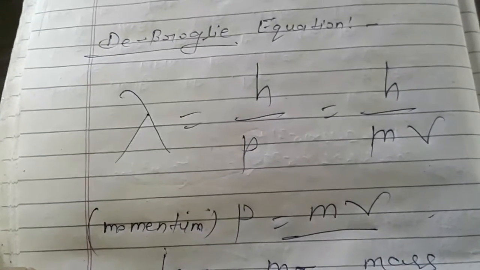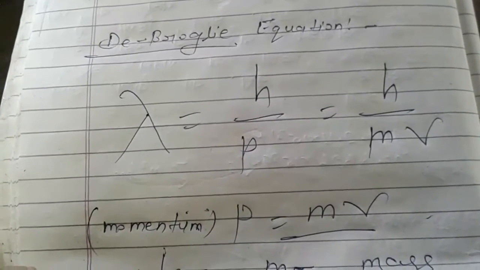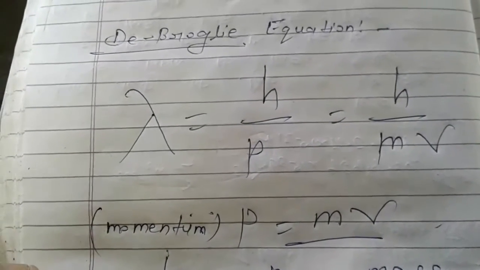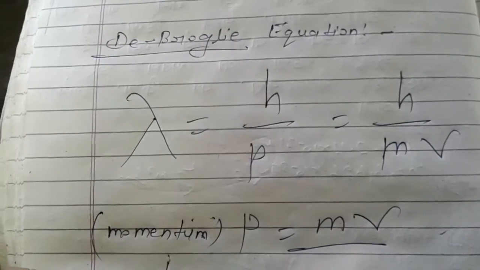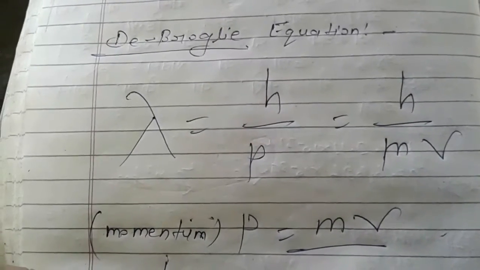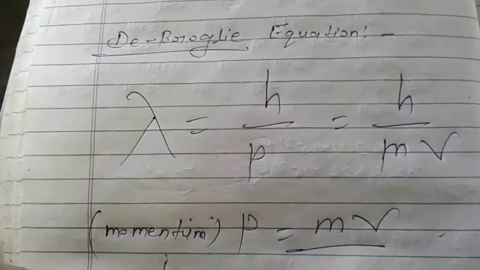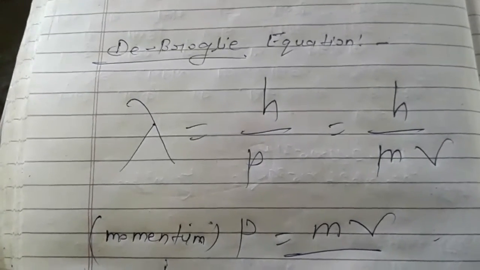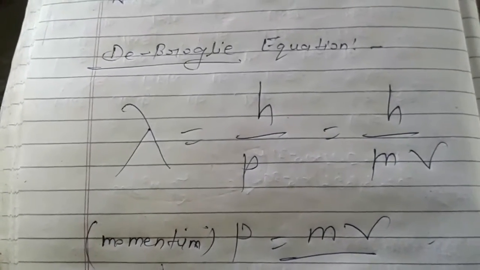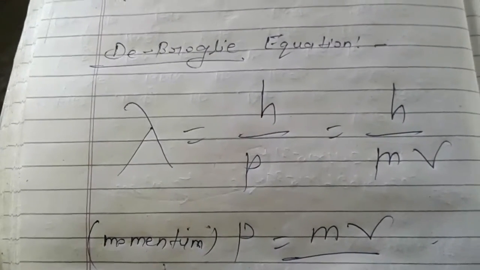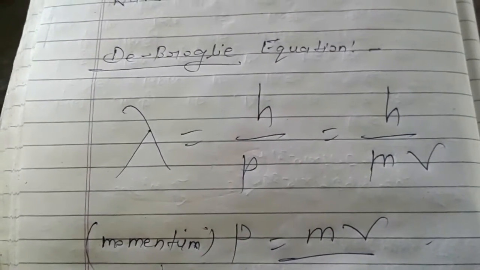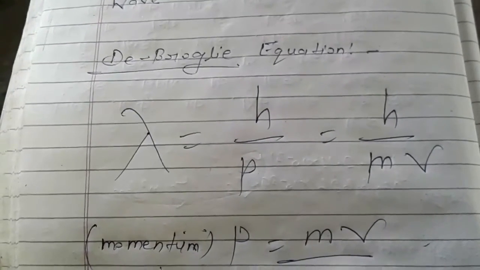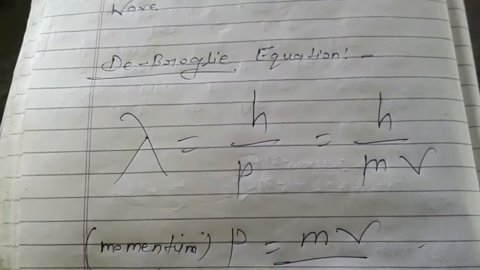Before discussing the de Broglie equation, we should know something about de Broglie also. His name is Louis de Broglie, and he was a French scientist. What did he say? Actually, he said electron has a wave nature. It means the electron represents the wave nature of particles.